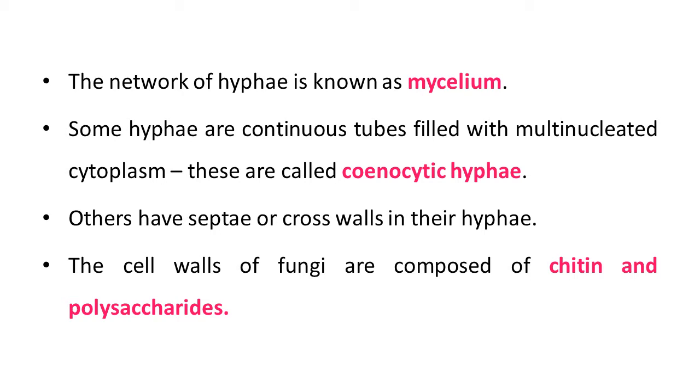Some hyphae are continuous tubes filled with multinucleated cytoplasm, and this condition is known as coenocytic hypha. The word is important here. Coenocytic hypha means they show multinucleated cytoplasm. Others have septa, meaning cross walls, in their hypha. The cell walls of fungi are composed of chitin and polysaccharides.